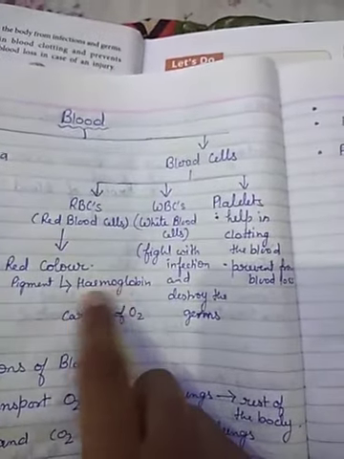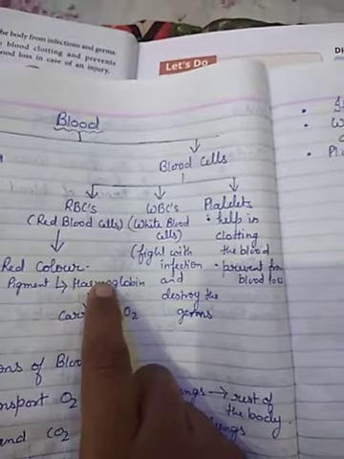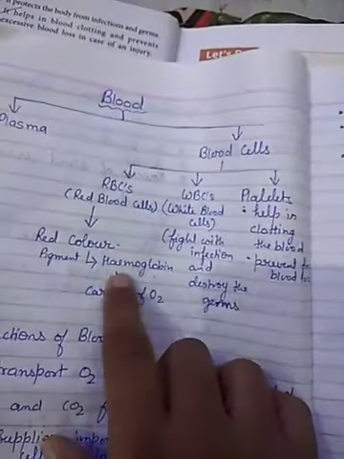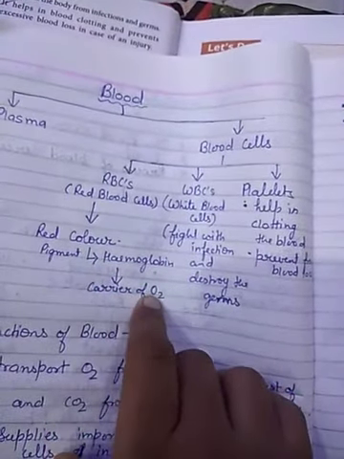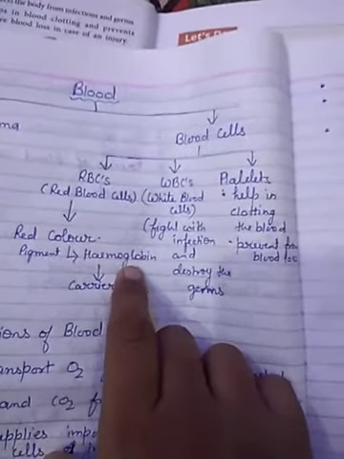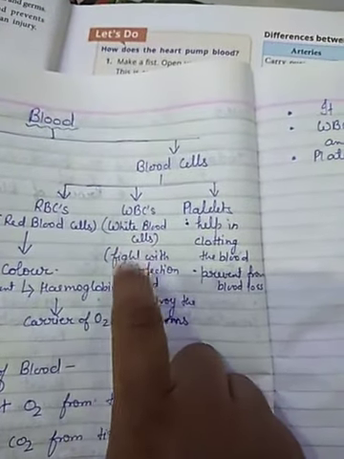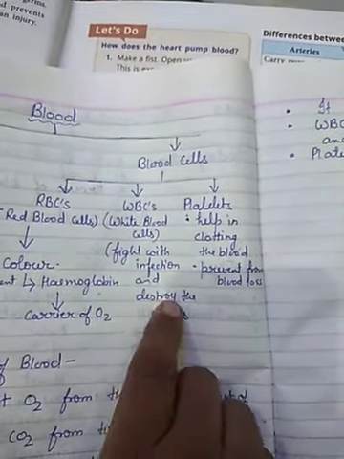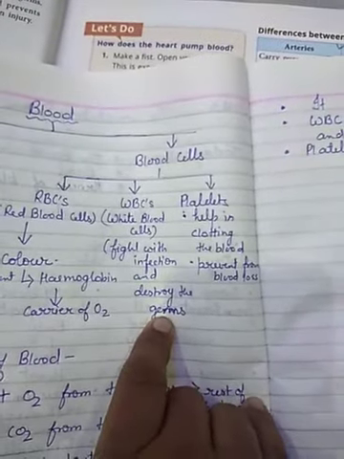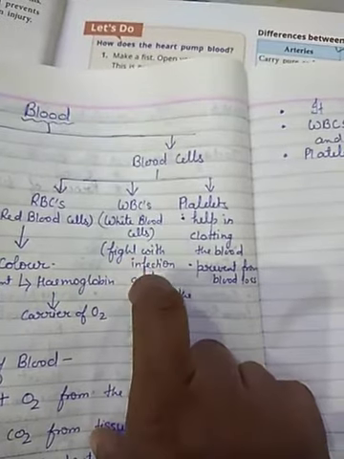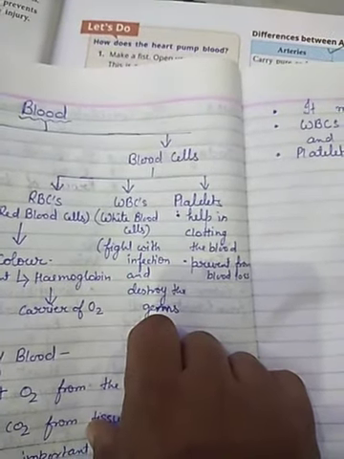And what is the function of hemoglobin? The function of hemoglobin is to carry oxygen. In RBCs, hemoglobin is the pigment which carries oxygen from one place to another. Second thing is WBCs, white blood cells. They fight infection and destroy germs. WBCs prevent us from different diseases and infections.